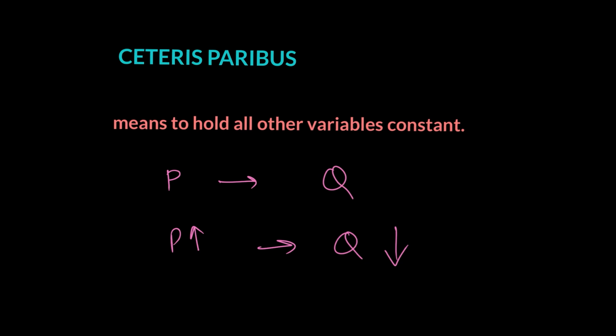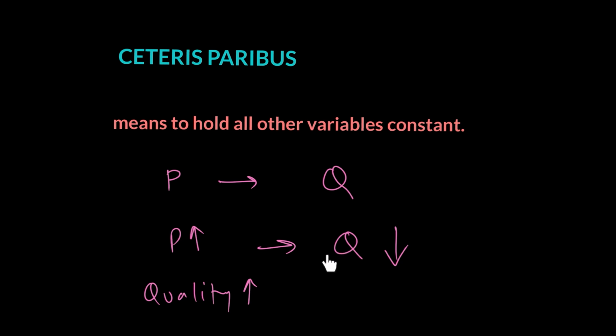But at the same time, what if I tell you that the price is going up, but the quality of the good is also going up? Do you think the quantity will still go down? The answer is no, because now that you add another variable to the equation, we might not see this inverse relationship exist.